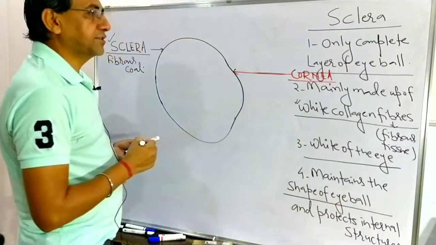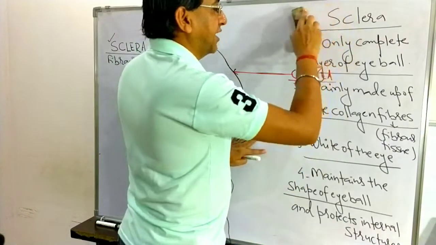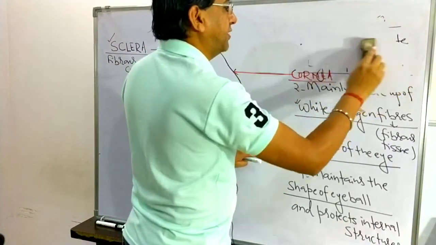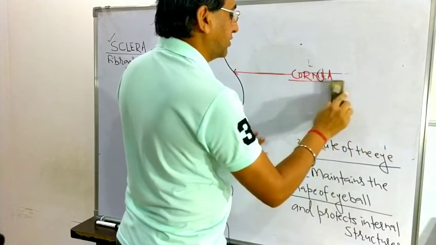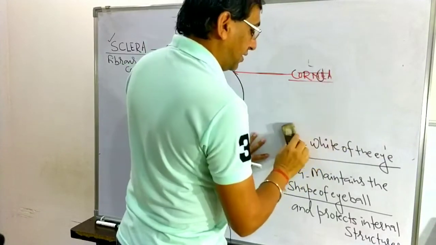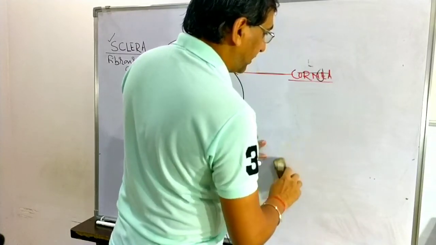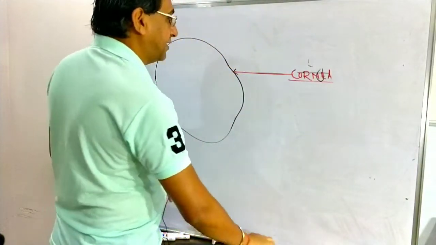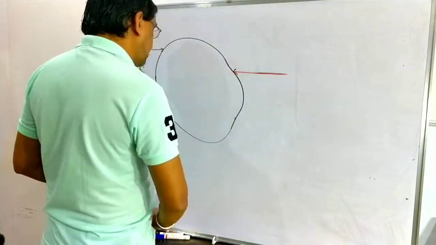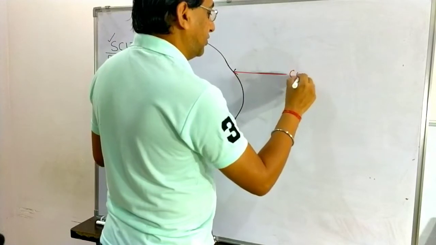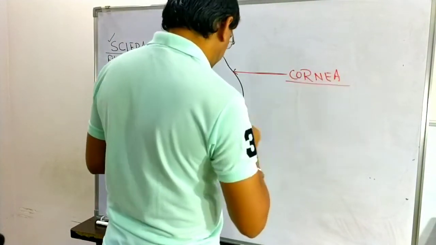So first, see the points related to the sclera. First point, the only complete layer of the eyeball. Second point, mainly made up of white collagen fibers, so it is known as the white of the eye. And it is a tough layer, so it maintains the shape of the eyeball and protects the internal structures. At the anterior side, the sclera continues as the cornea.